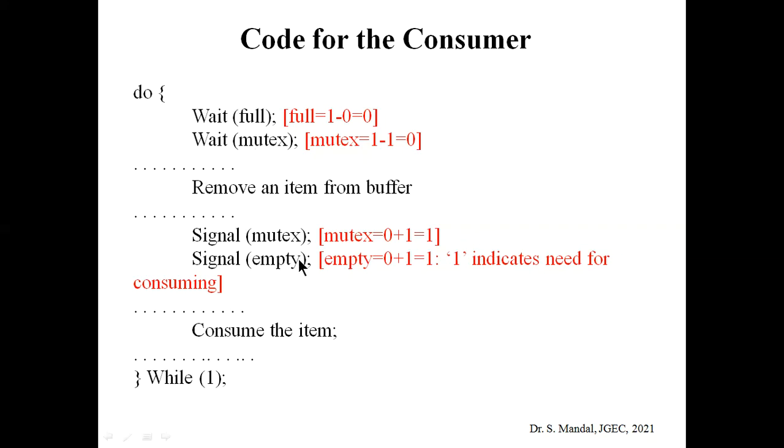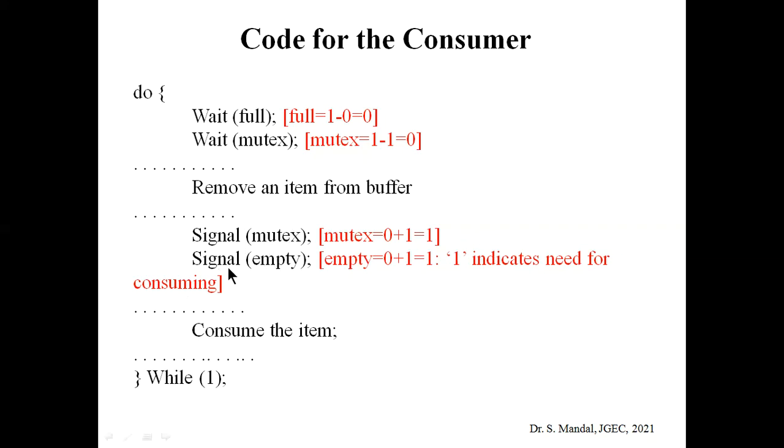After that, we need to indicate that the buffer has become empty, which means the producer process can be executed again. For that purpose, we use the signal process. So signal mutex. Again, I am telling you that mutex is used for denoting mutual exclusiveness between processes, that is, the consumer process and the producer process.